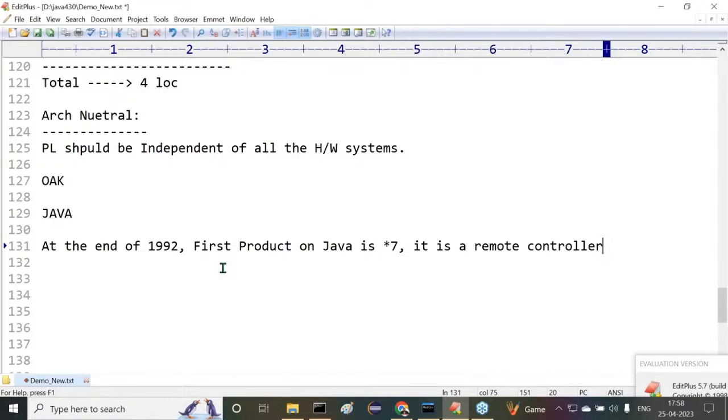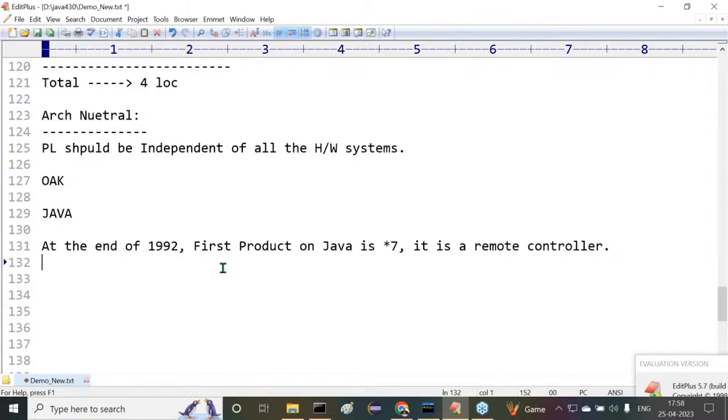It's a remote controller. But what is the status of it now? It is a failure product. It's totally a failure product. Sun Microsystems has waited nearly 1.5 years of time to find a customer to take the Star 7. But they didn't identify even a single customer to take the Star 7.